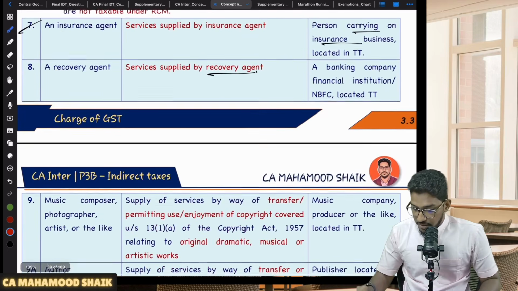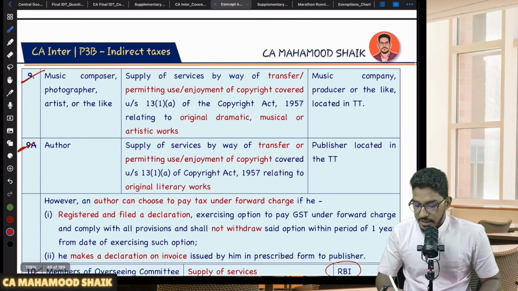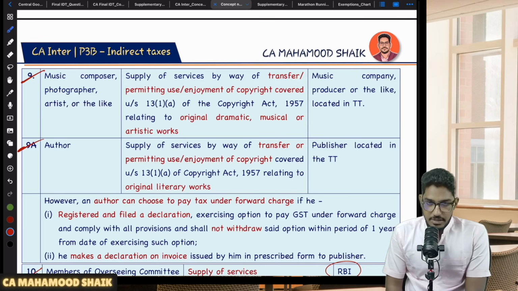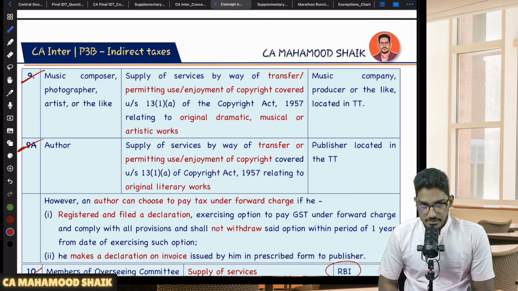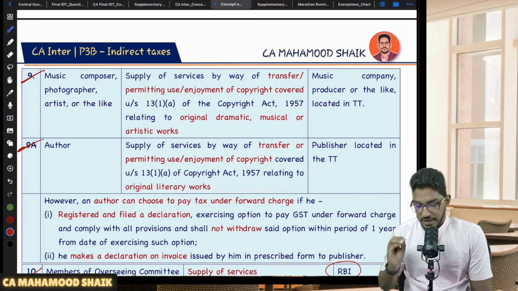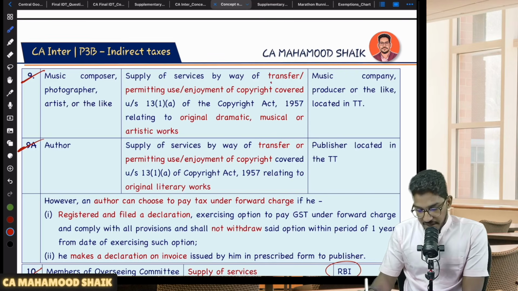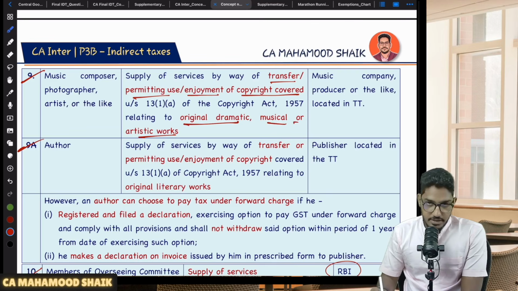Now we will try to talk about some intellectual property related RCM services, like copyright and trademarks, mainly copyright related services which are covered under RCM. So we have that one bunch. Services provided by way of transfer or permitting use or enjoyment of a copyright under the Copyrights Act relating to original dramatic, musical or artistic works.